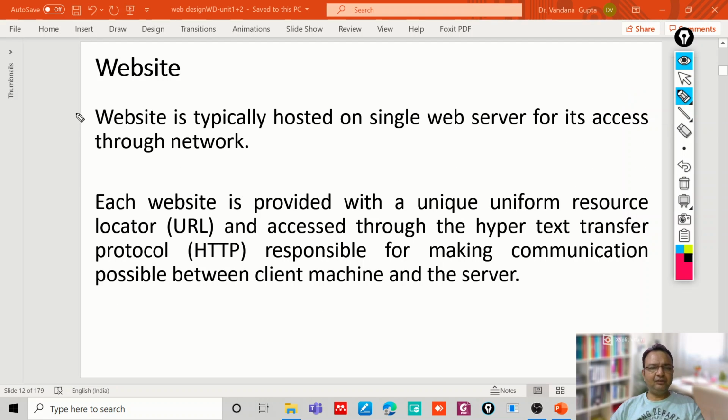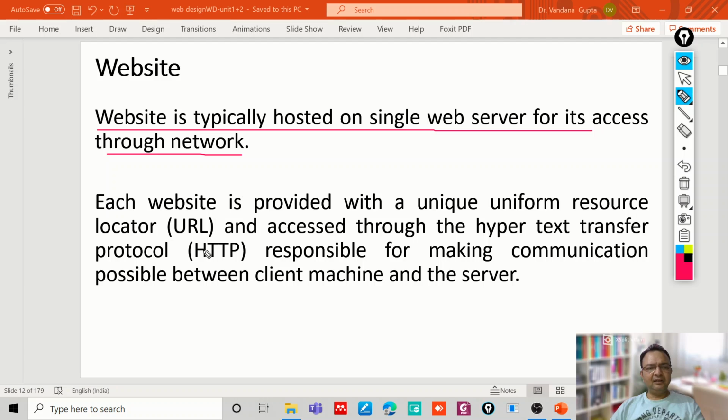Now, a website is typically hosted on a single web server for its access through the network. So if you access yahoo.com, obviously this is a website, and all the web pages of this website would be residing on some particular web server at some place.